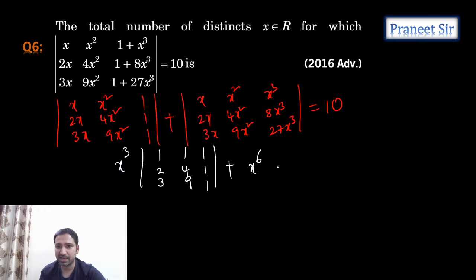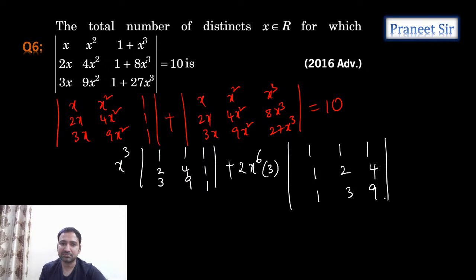So in total it becomes x power 6. And from the second column we can take 2 and from the third column 3. So finally how much are we getting, guys? 1, 1, 1, and here 1, 2, 4, and then 1, 3, 9. Yes, that's what we're getting. Correct.